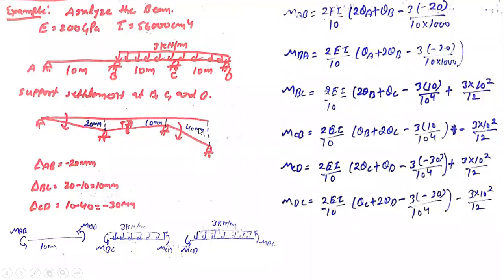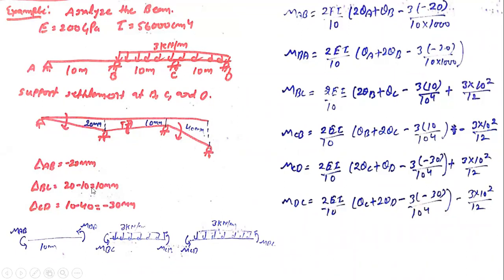That value I need to put into the slope deflection equation to get the values of the end moments. So 10 minus 40 gives 30 mm, minus 40 if you start from this end. Otherwise, if you have an idea about how it is going to rotate due to the settlement of the support, you can consider that as well for the particular point.